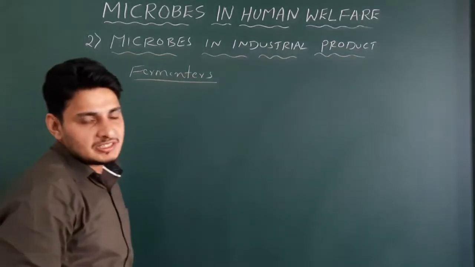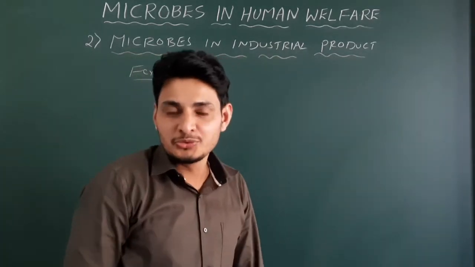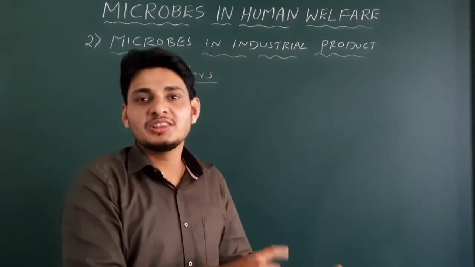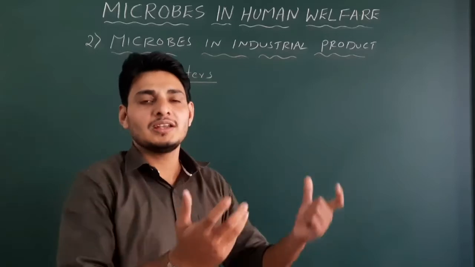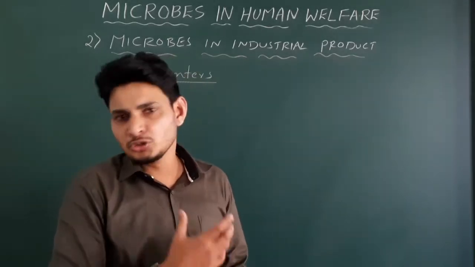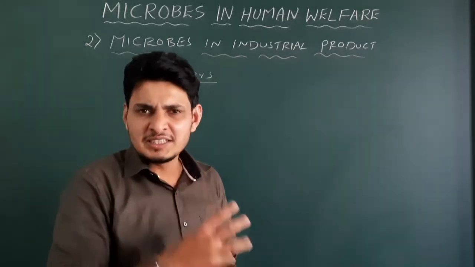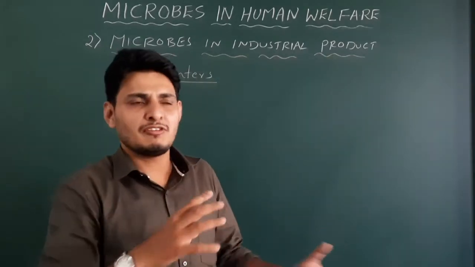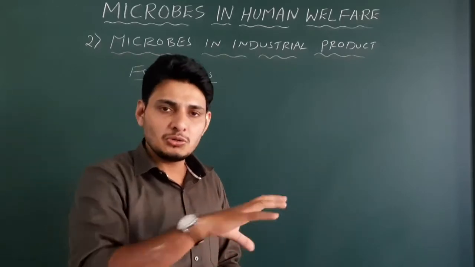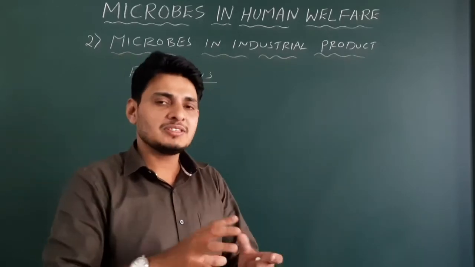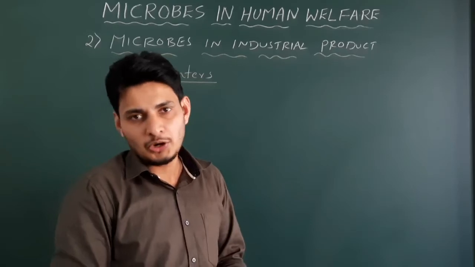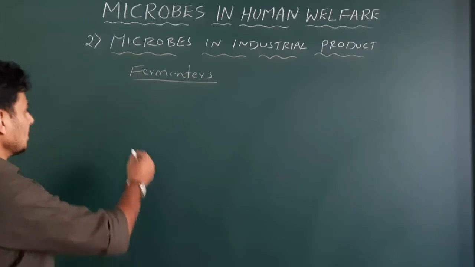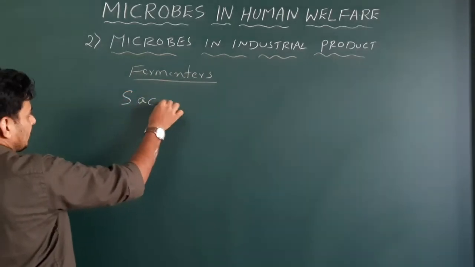Fermenters. Fermenters are nothing but large vessels which are used to culture the microorganisms along with the broth. Microorganisms grow in the broth at the same time. It could be fruit juices or malted cereals. All these things will be put in as a broth and oxygen will be supplied. So finally the end product will be something else. It is normally alcohol. That's it. Got it? Okay. So fermenters, just remember it. Bioreactors, fermenters.